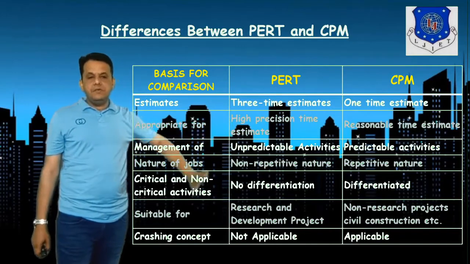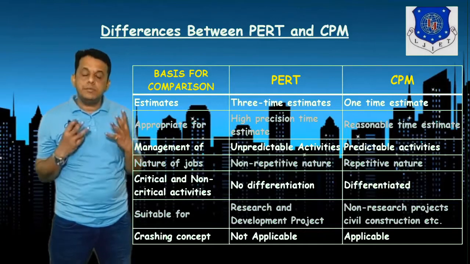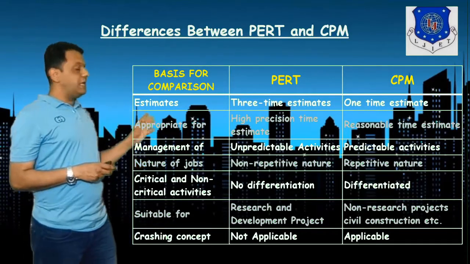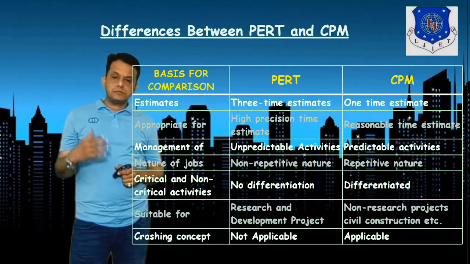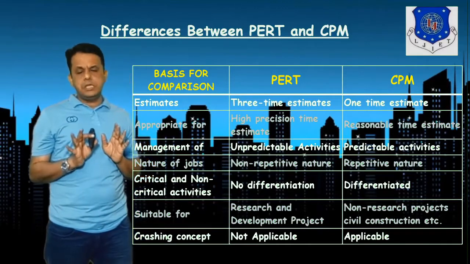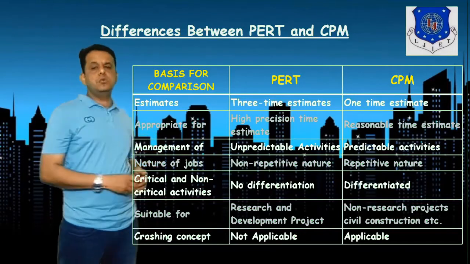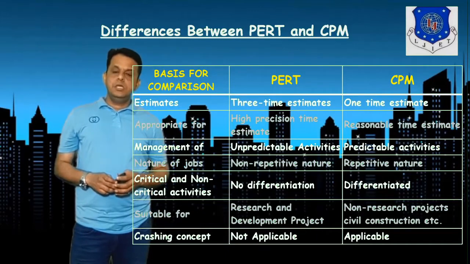The nature of the job in PERT is non-repetitive, and in CPM it is repetitive in nature. Critical and non-critical activities are not differentiated in PERT. In CPM, we actually need to differentiate between critical and non-critical activities.